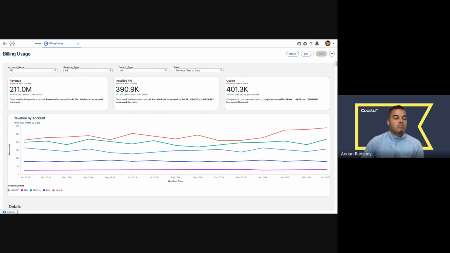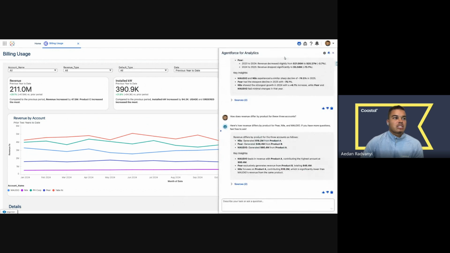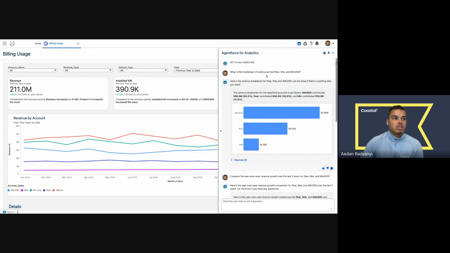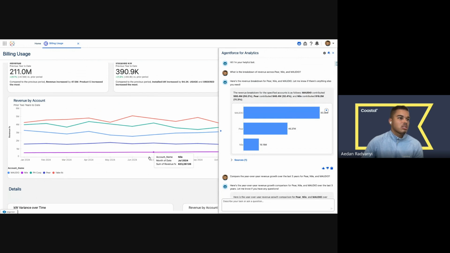With Tableau Next, I'm able to go a step beyond what I'm typically able to do with a visualization tool. And that's why I don't consider Tableau Next to be a visualization tool. Agentic analytics is going to be a differentiator for working with this type of data for different personas. And so we can see that historically, where I may have had a conversation and wanted to understand how revenue trended for these accounts, I could look at this view and maybe get some of the information.